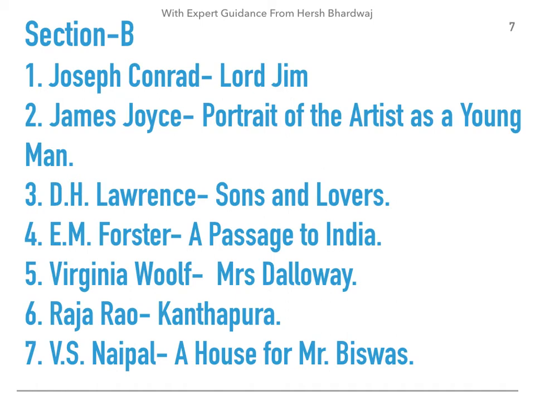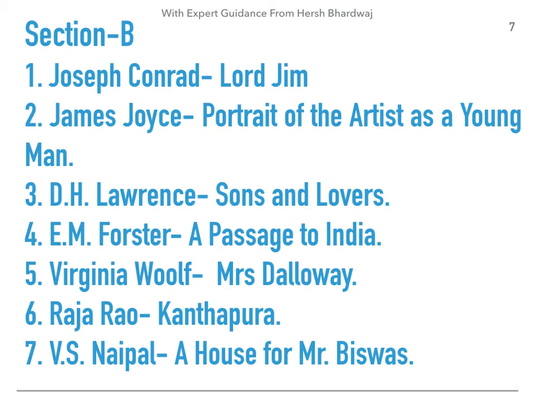Joseph Conrad's Lord Jim is about the colonial effect of the British Empire on the colonies. James Joyce's Portrait of the Artist as a Young Man is a typical modernist text, and we'll be looking at the narrative of James Joyce and the stream of consciousness technique, which is also important in Virginia Woolf's Mrs. Dalloway.